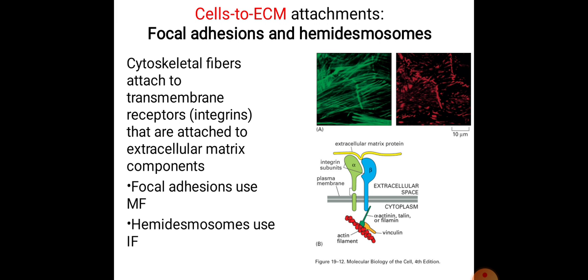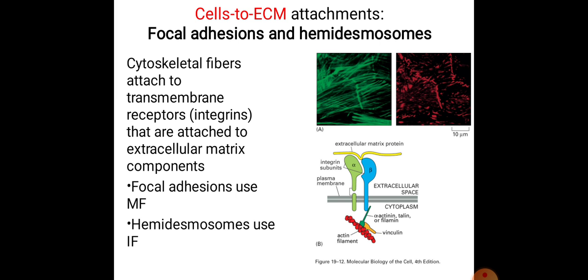So on the inside of the plasma membrane, integrin attaches to intermediate filaments made up of the protein keratin. On the outside of the plasma membrane, the integrin attaches to the protein laminin, which is present in the basement membrane. Thus, hemidesmosomes anchor cells not to each other but to the basement membrane.